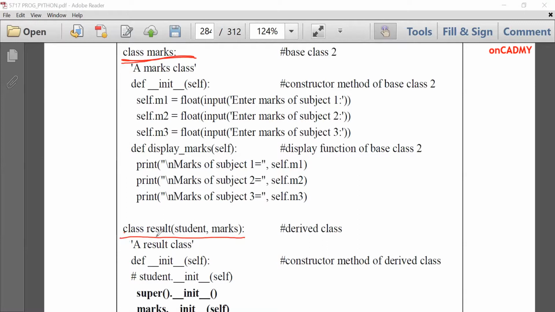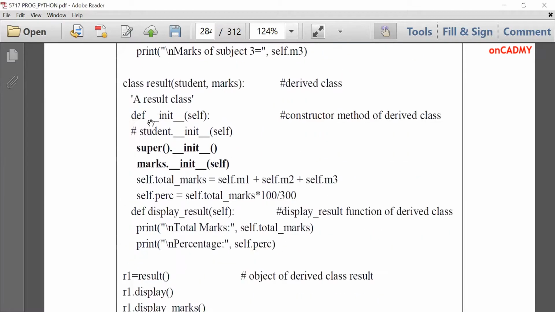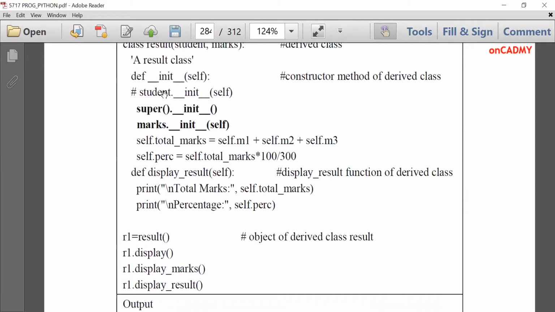Class result is created, which is inheriting both student and marks class. So student is inherited first, and at second number, marks is called. So when we write super.__init__, it will call the constructor of the super student class automatically. And for calling the constructor of marks class, we need to write Marks.__init__(self). Then it will call the constructor of marks class. So this is the only difference between multiple and multilevel inheritance. The rest of the program is the same.